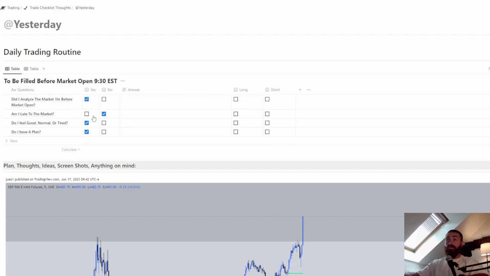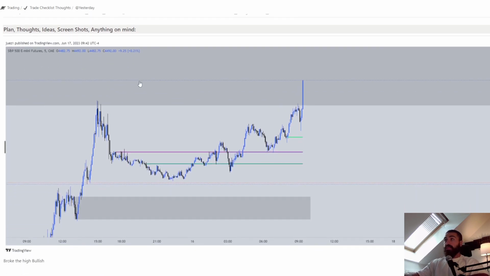And this is what I do at the beginning of the day: did I analyze the market? Am I late? Do I feel good? Or do I have a plan? And I fill this. You can actually add whatever you want here. You don't have to stick to those. So this is the first screenshot. Here I put my plan, thoughts, ideas, screenshots, anything basically on my mind. There's no restriction. You can do whatever you want.